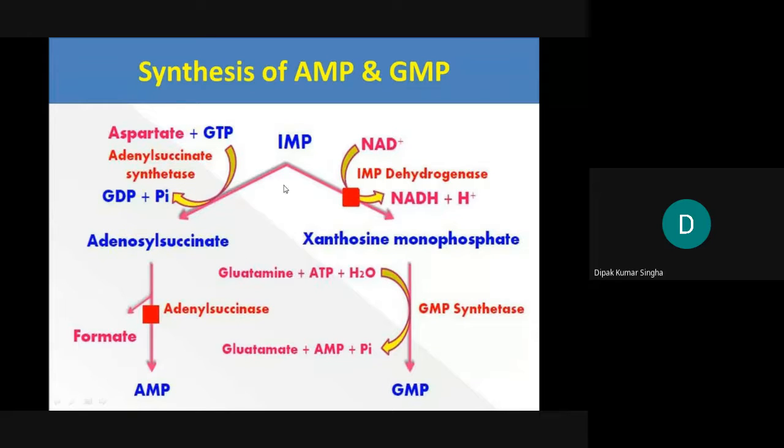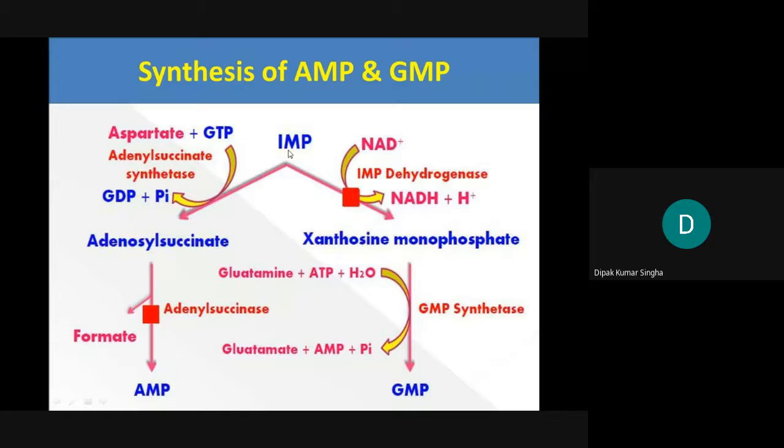First IMP and this another pathway. This IMP is the precursor. First IMP will become after 10 steps of reaction from the starting material 5-phosphoribosyl 5-phosphate. Then IMP to this pathway. By this pathway, it is the formation of AMP, adenosine monophosphate. Then again phosphorylation gives ADP. Then again phosphorylation, it will be the formation of ATP.